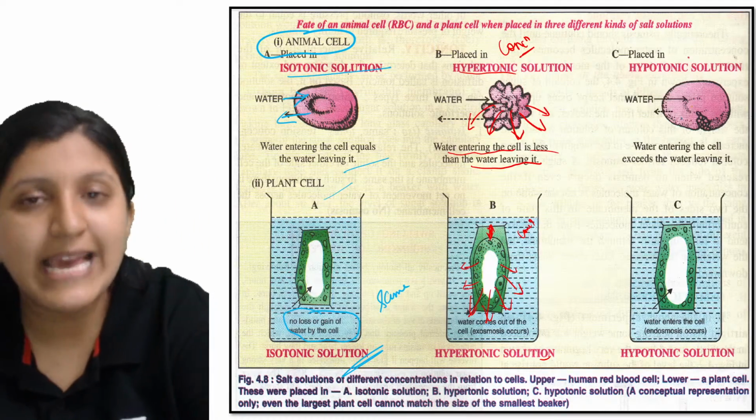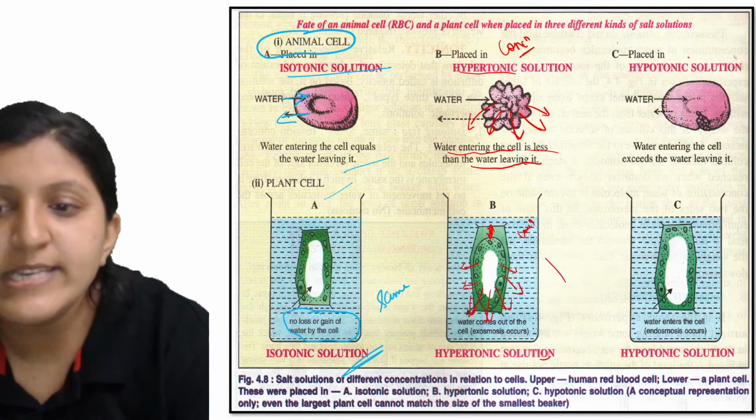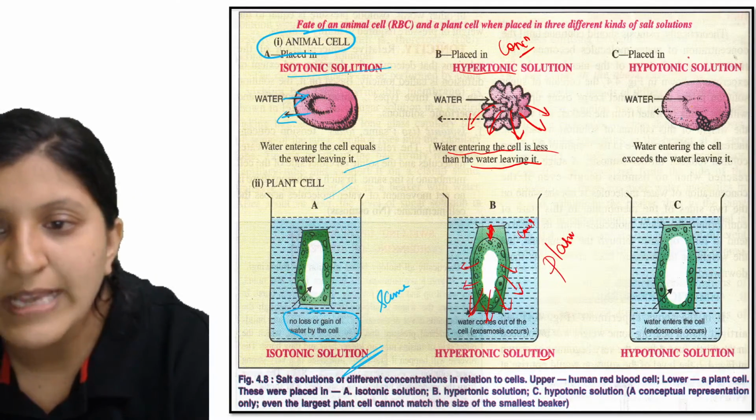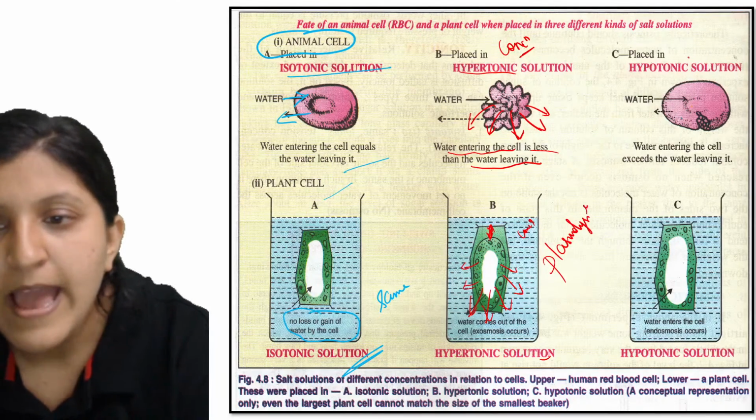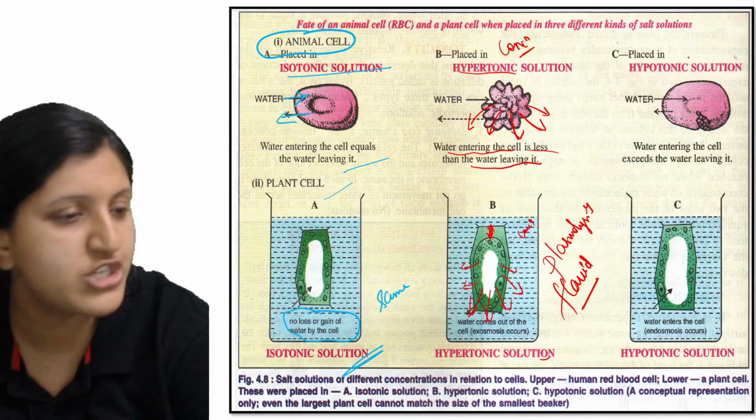We can say the process of plasmolysis has occurred, and the condition of the cell is a flaccid condition, or flaccidity.